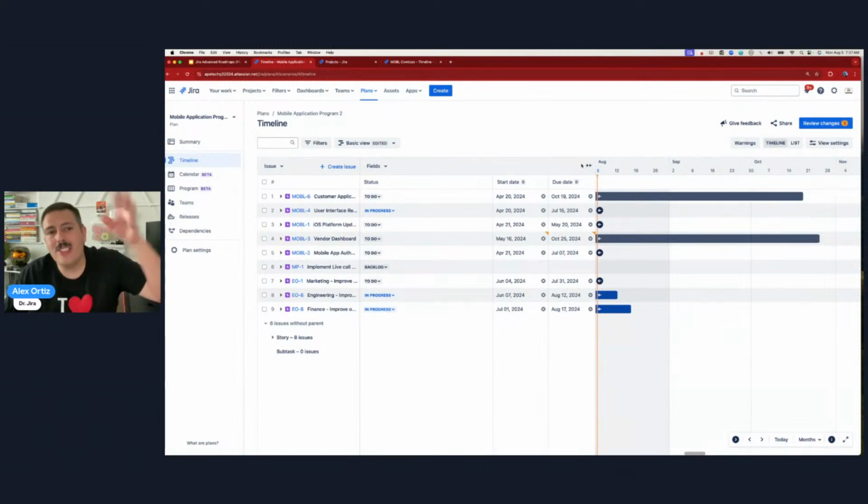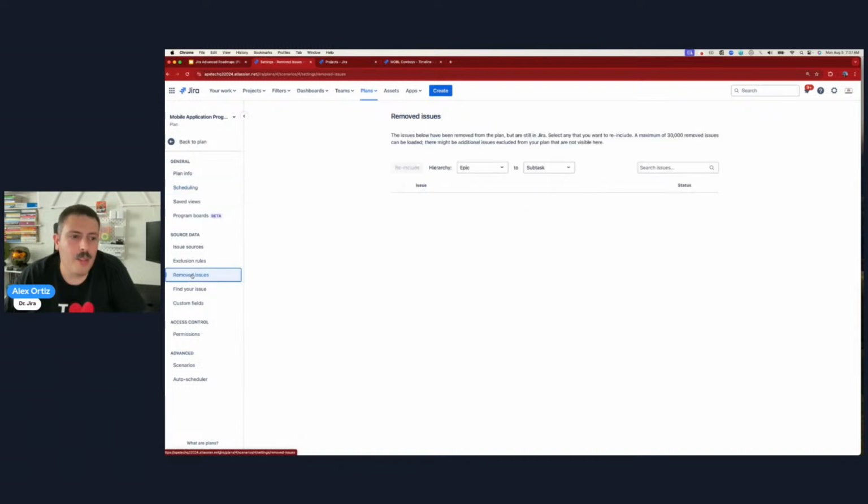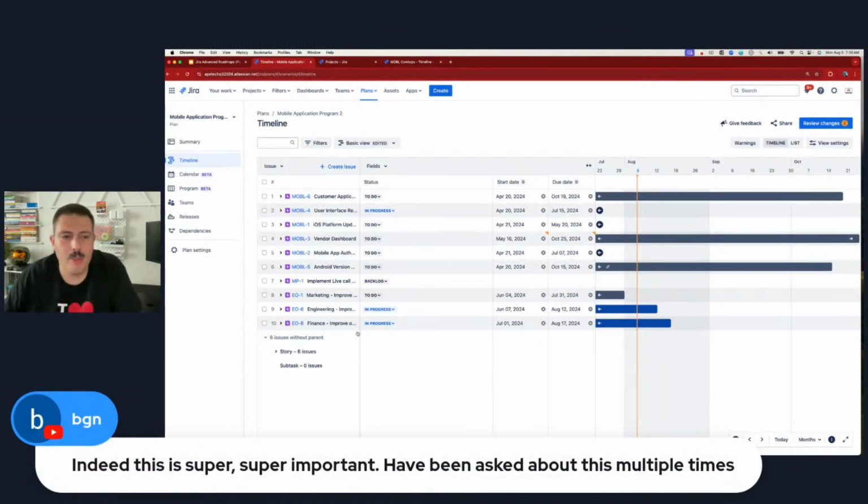Well, there's no resync button. There's nothing that's bringing it back. So you have to go to your plan settings. You have to go to your removed issues. And you will see them there. And you can select it and re-include it back in. So that's how we get issues to either show up or disappear from your plan.